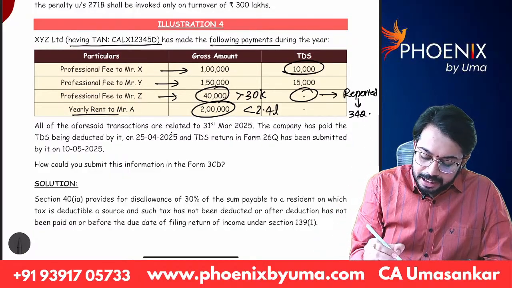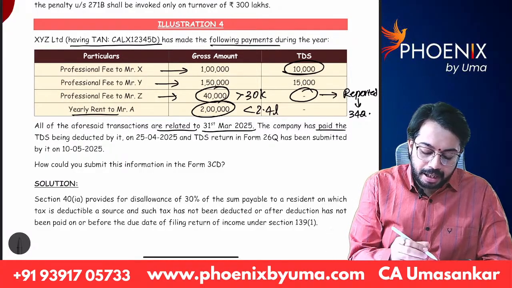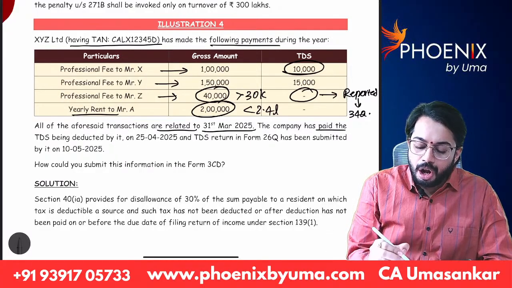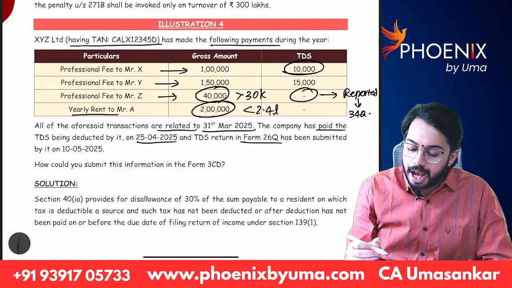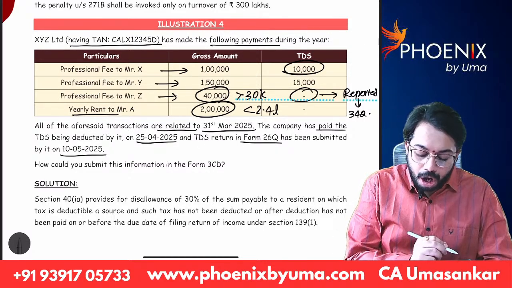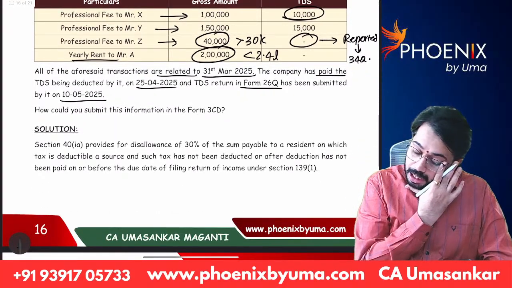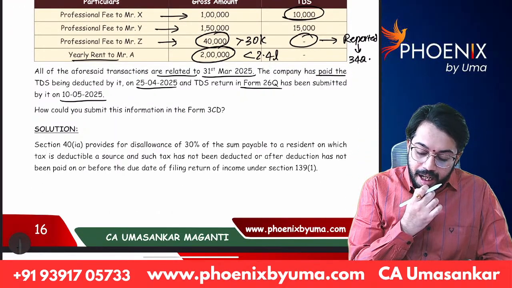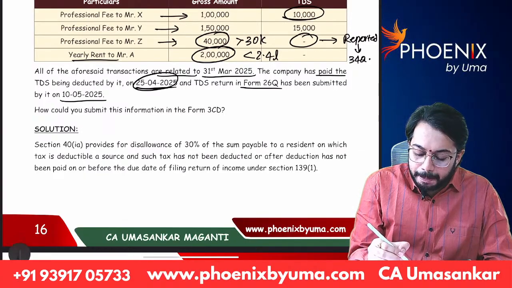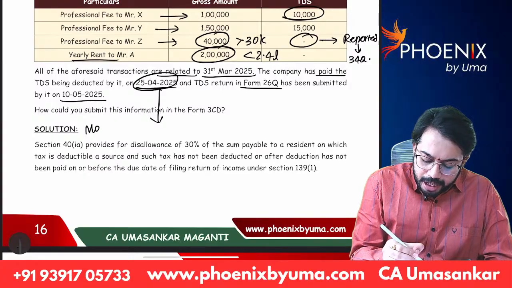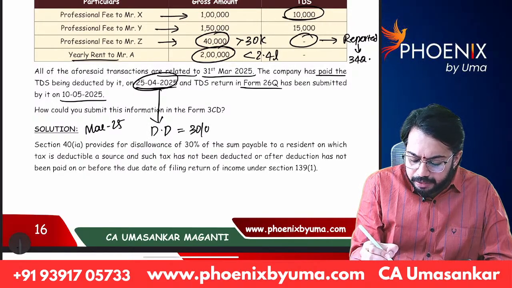All the aforesaid transactions are related to 31st March 25. The company has paid the TDS deducted by it on 25th April 25. The TDS return in Form 26Q has been submitted by it on 10th May 2025. See, TDS deducted in March 25, the due date is 30 April 25.